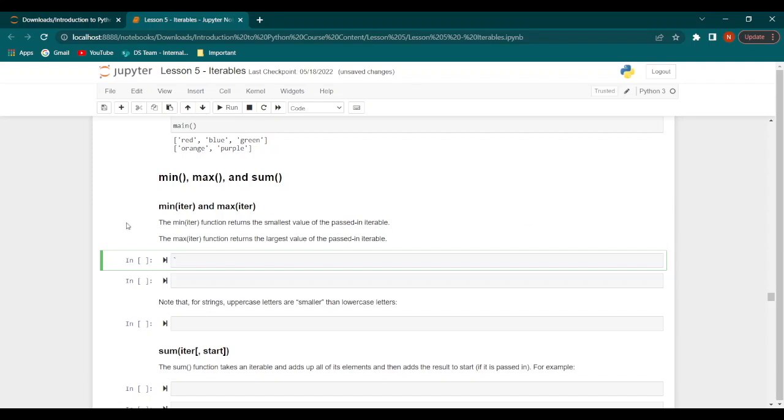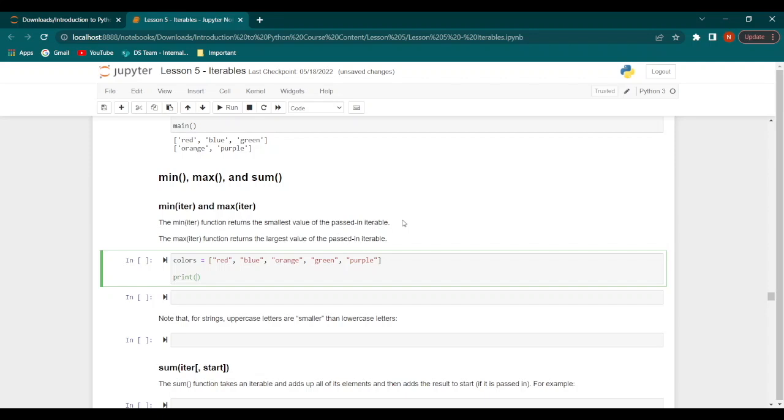Now let's have a look at the min, max, and sum functions. As you can already tell, the min function will return the smallest value of the iterable. The max function will return the largest value of the iterable. Let's have a look at some examples. So let's say we have a list of colors, the same list as before. So we would have red, blue, orange, green, and purple.